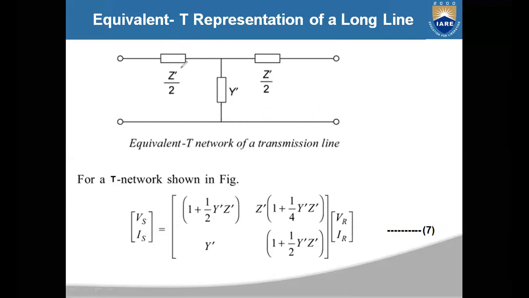In a similar manner, you calculate z dash by 2 also.